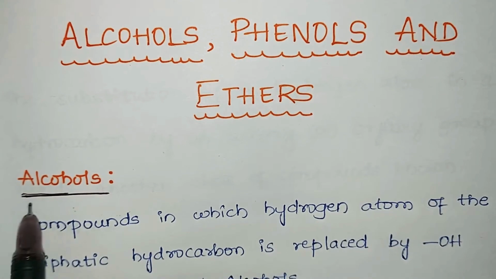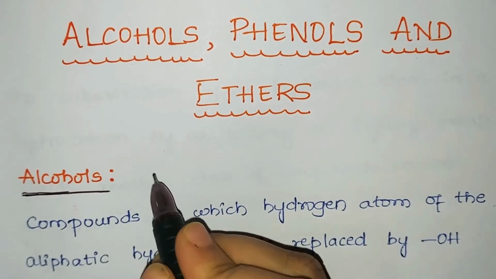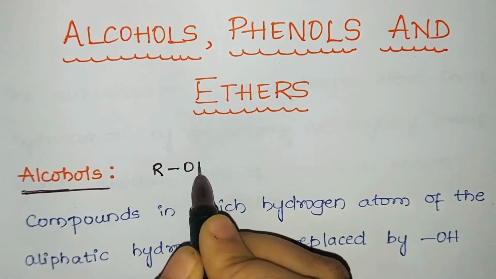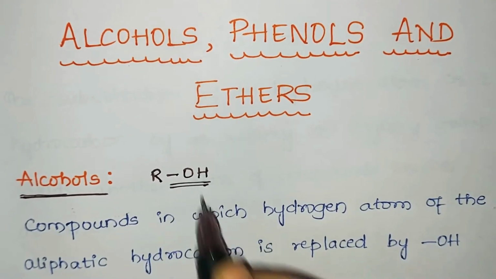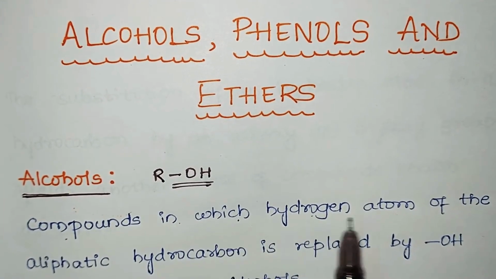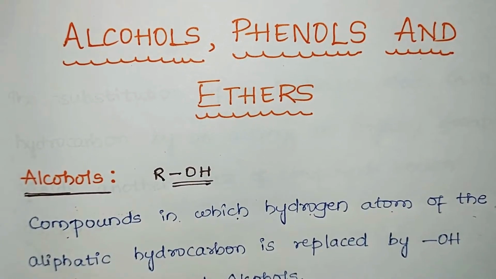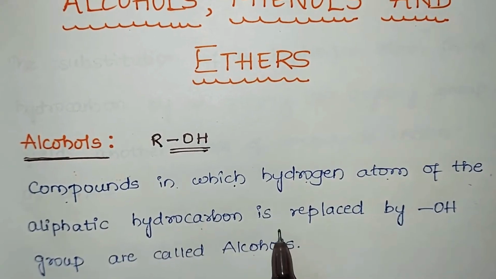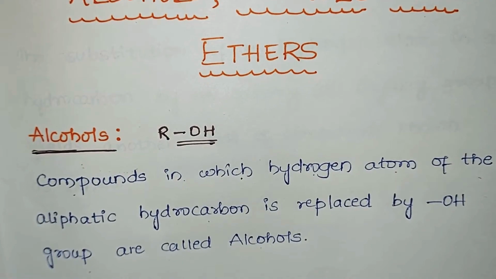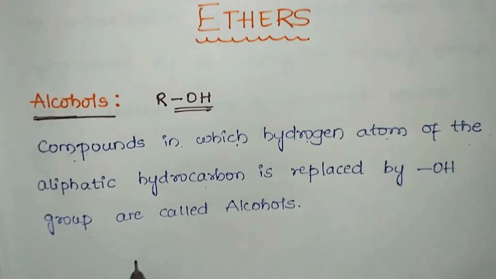What do you mean by alcohols? How are they represented? Alcohols are generally represented as ROH. It means that when an OH group is attached to an alkyl group, it forms an alcohol. So we say that compounds in which a hydrogen atom of an aliphatic hydrocarbon is replaced by an OH group are called alcohols. We'll consider a general formula here.